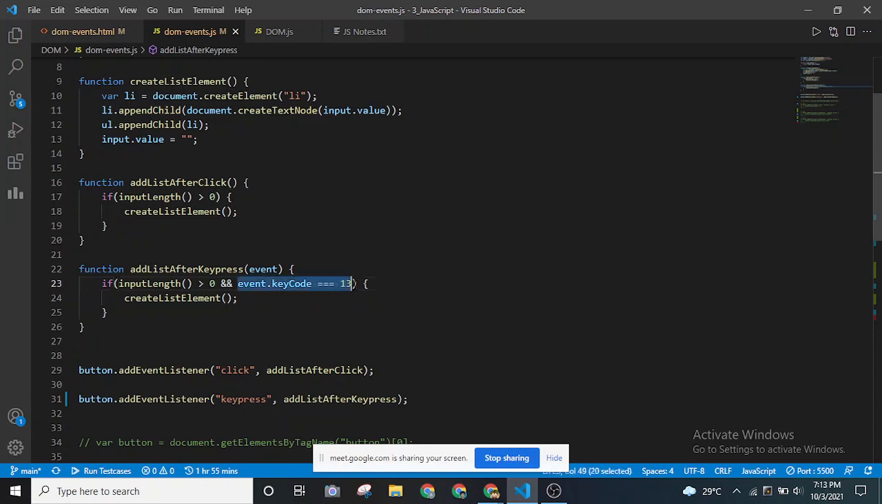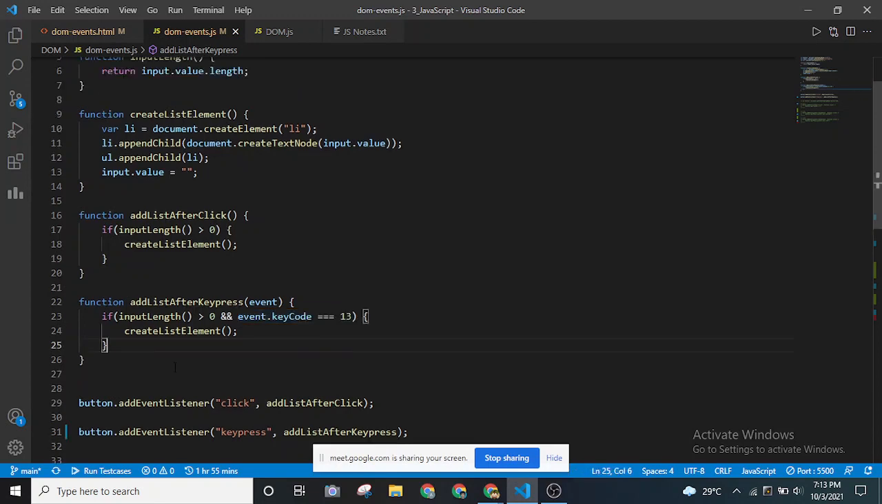If it is 13, it will create the list. You can use either this or key press, so that's why I've given this. I think it's not working as of now, but you guys can try it out later. Okay, so this is how the basic project works.